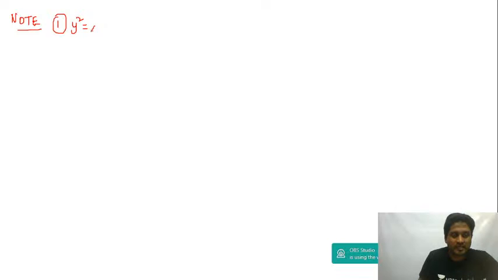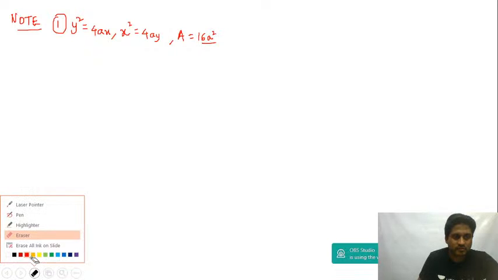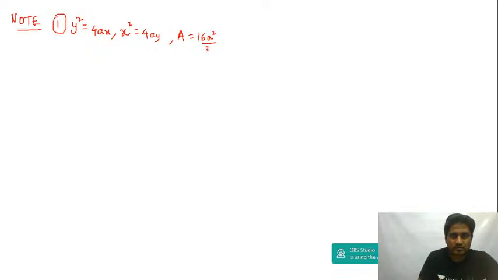Whenever you have a parabola y square is equal to 4ax and x square is equal to 4ay, the area will be equal to 16a square divided by 3.